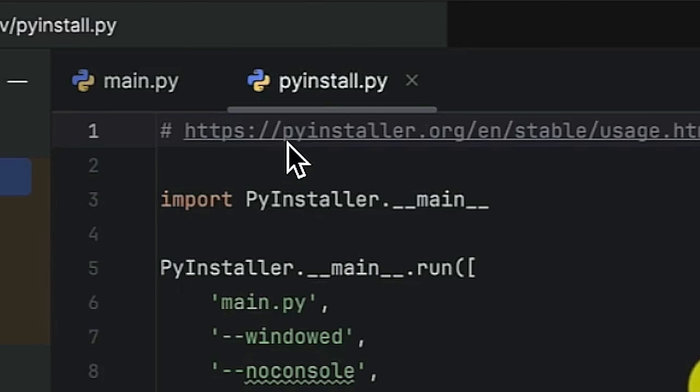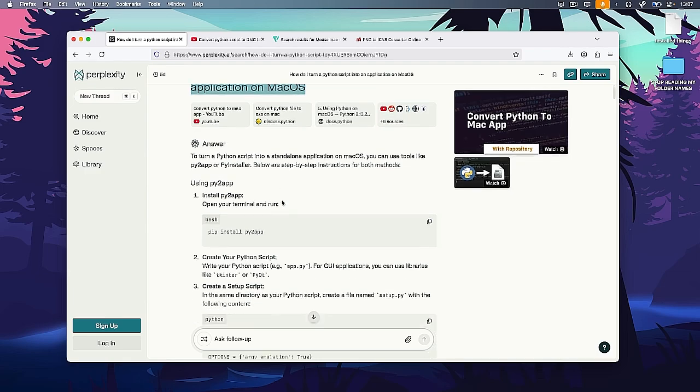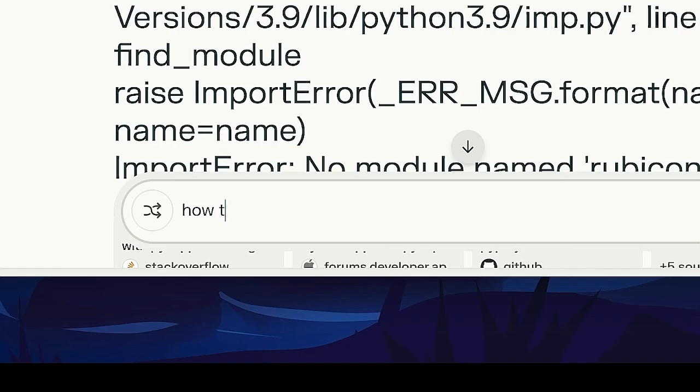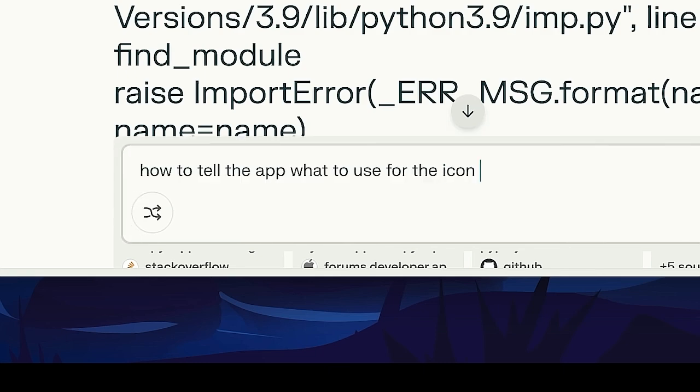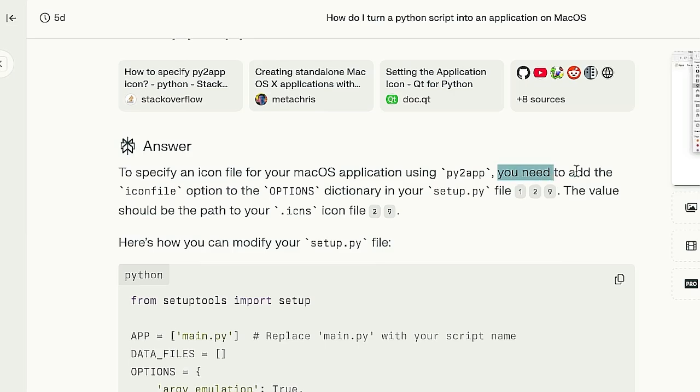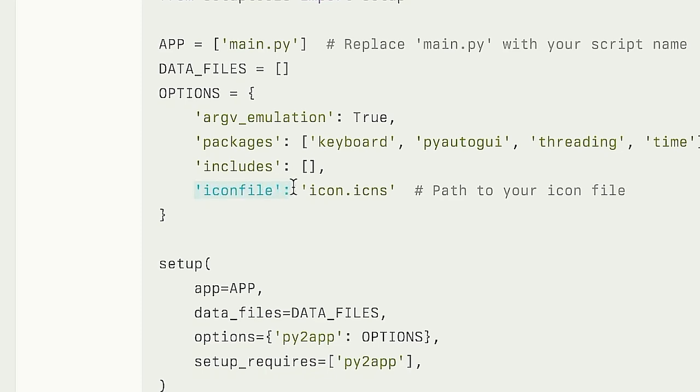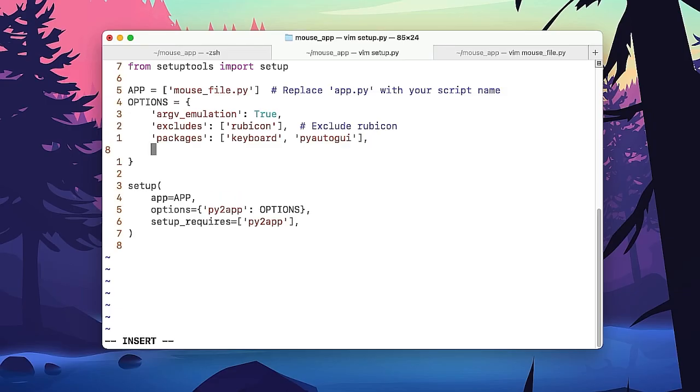So it seems like this tutorial is using a different way to convert the Python code into an app by using PyInstaller. I'm using, what am I using? Py2app. I'm not sure if that's good or not. What to use for the icon with Py2app? You need to add the iconfile option in the options. So iconfile, path to your icon file. So inside of here, I go to the end, enter, and paste it in.